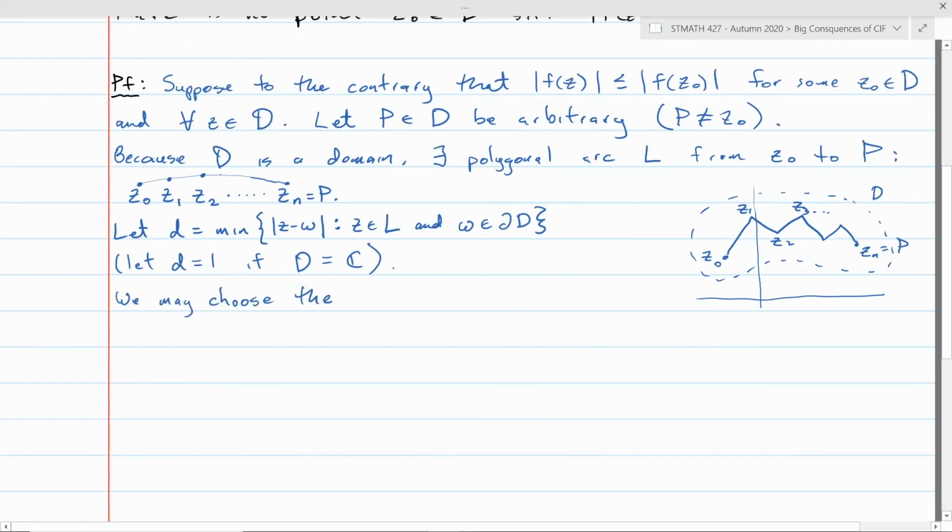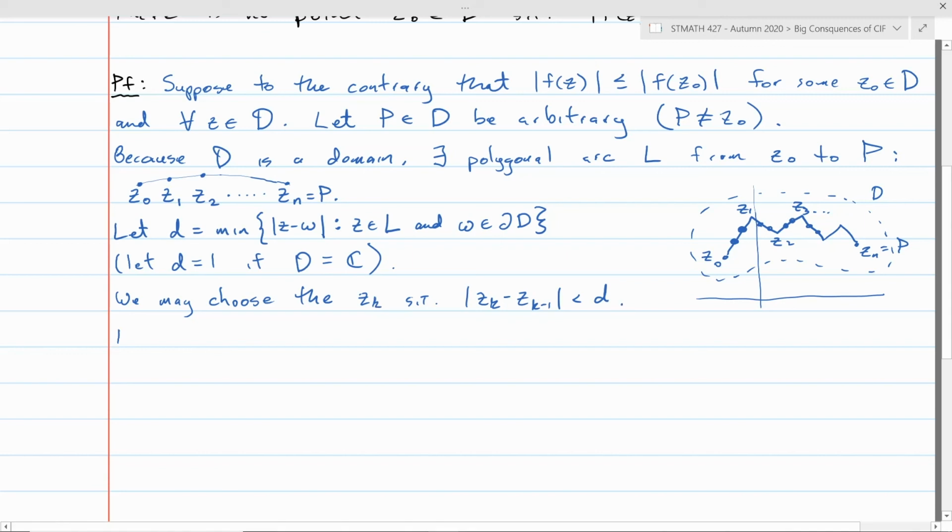We can choose the z i's, the points on this polygonal arc, such that the distance between consecutive ones, zk and zk minus 1, is less than this d. If we had to, we could add some points in the interiors of these arcs, but we'd only need to add a finite number of them to get the distance between the endpoints to be less than d.